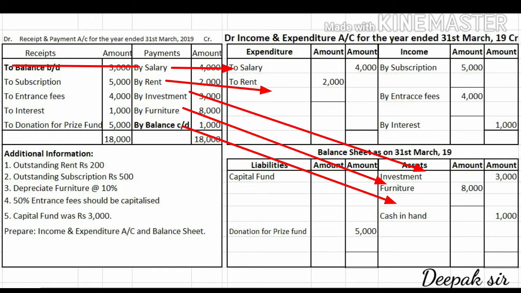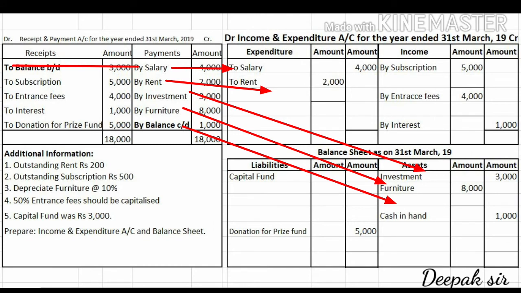The next account which is given is your investment. So investment is an asset. It will come on the asset side, and on investment also there is no adjustment, so the amount will be recorded directly in the outer column. After investment, the next account is furniture. Furniture is also an asset. Depreciation is given on furniture, so the furniture amount we have to record in the inner column to solve the depreciation.